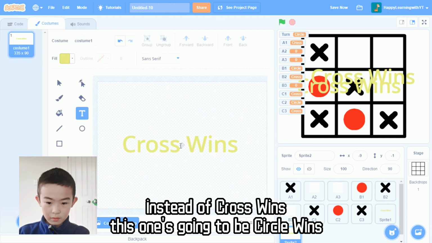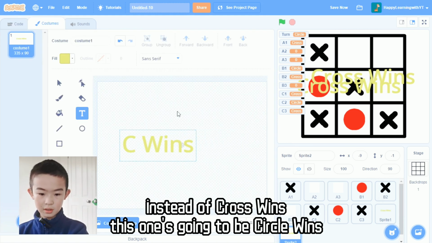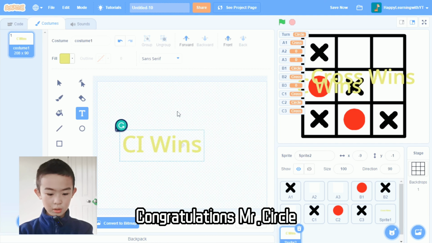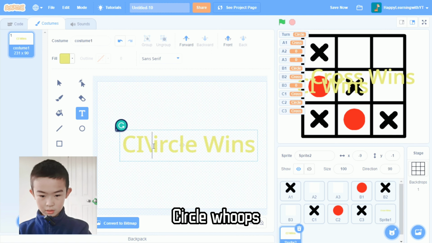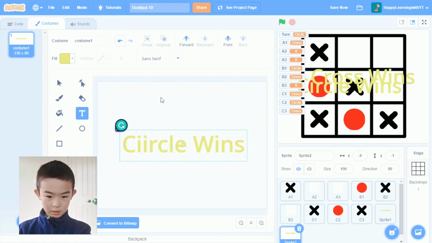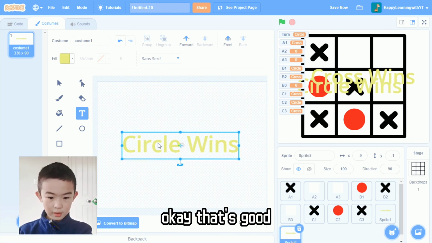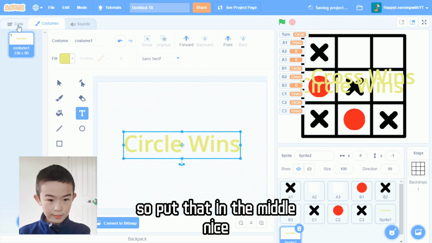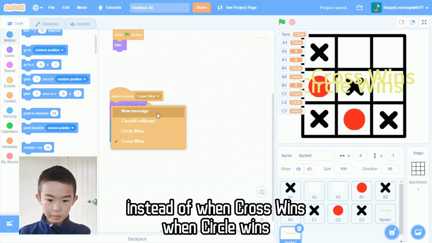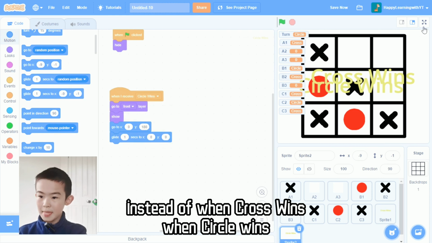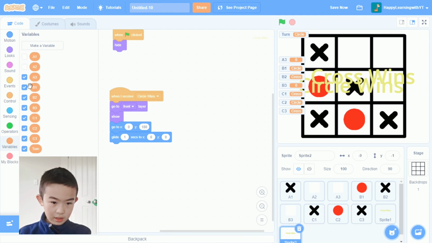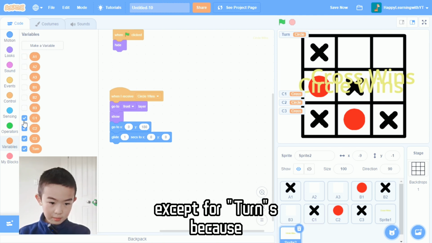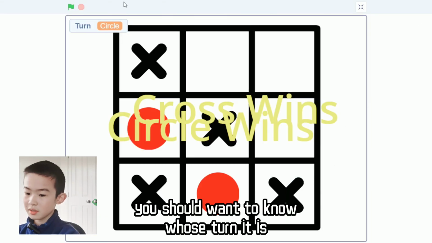And then instead of cross wins, this one's going to be circle wins. Congratulations, Mr. Circle. Won the race. Okay, that's good. So put that in the middle. Nice. Instead of when cross wins, it's going to be circle wins. Okay, I think. Wait, actually, I'm going to hide all of these variables, except for turns, because you should want to know whose turn it is.